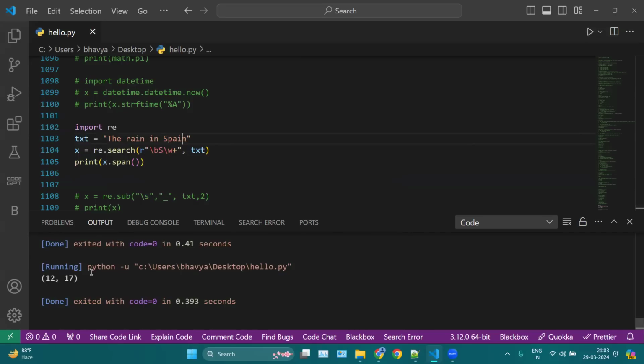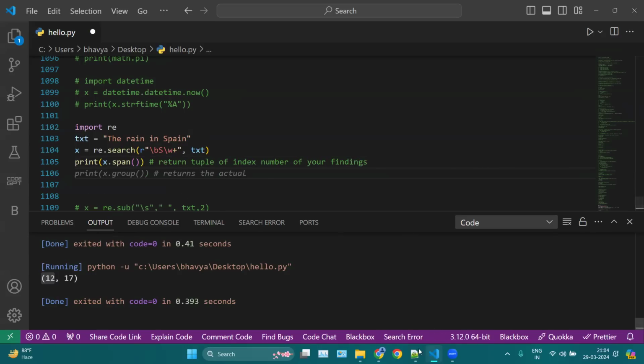You can see it is a tuple. 12 is the index number of S from where it is starting, and 70 is the index number of N here. So here we are searching for the span. Span will return a tuple of index numbers of your findings, of whatever you are searching for.